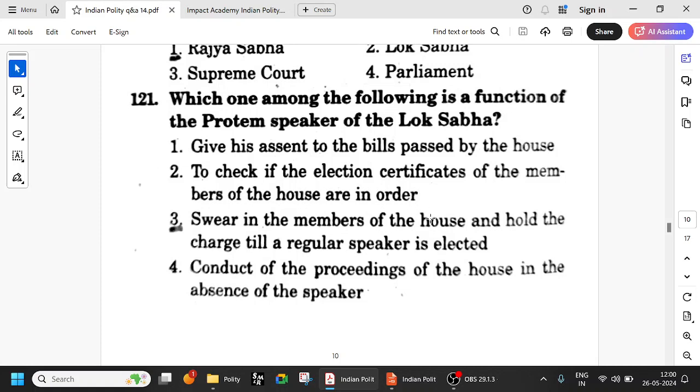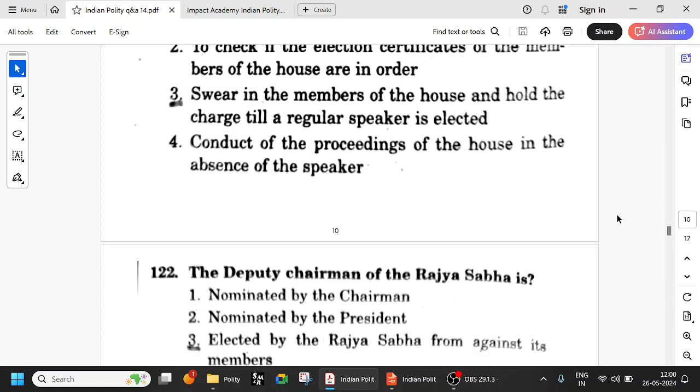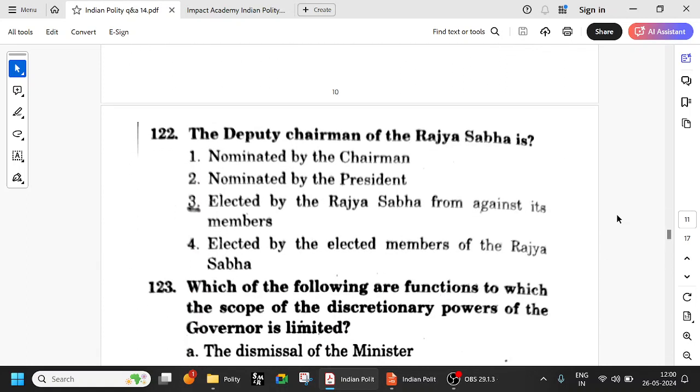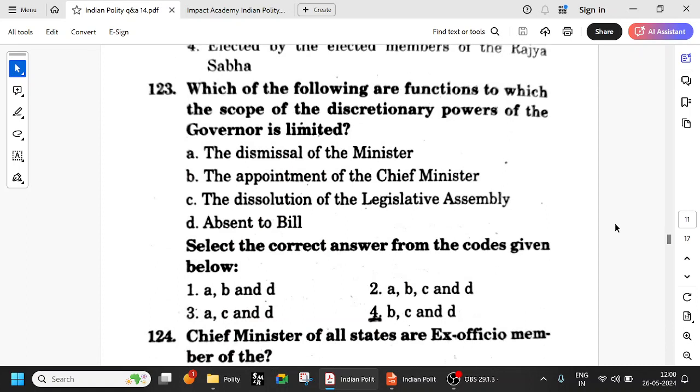He will swear in the members of the House and hold charge until a regular speaker is elected. So the deputy chairman of the Rajya Sabha is elected by the Rajya Sabha from among its members. But the chairman of the Rajya Sabha is by default the Vice President of India. Right now, I think it is Shri Dhankhar. Okay, Jagdeep Dhankhar, if I am not wrong.